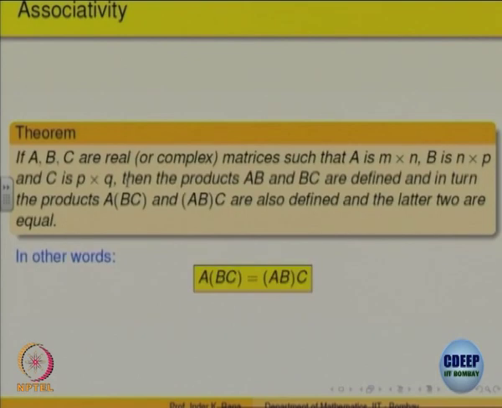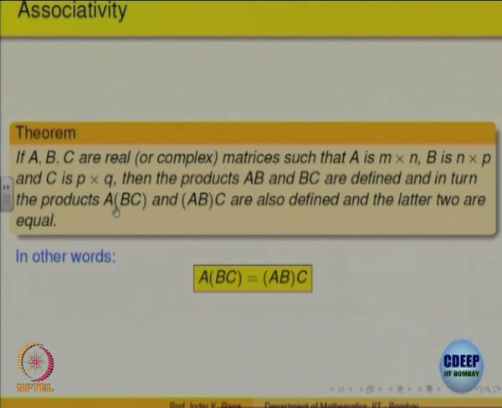One obvious way of saying that it is a nice property is that it is associative. A multiplied by B multiplied by C, A multiplied by BC is the same as AB multiplied by C. Defining a product this way has got a nice property, it is associative. It is not commutative, A into B need not be equal to B into A. One can give examples for that.